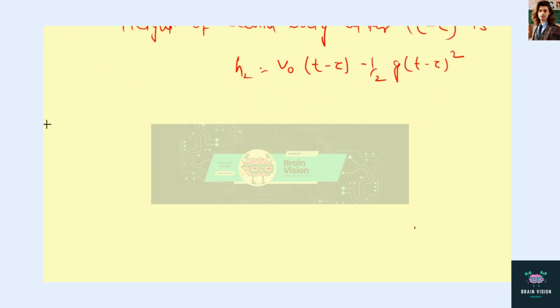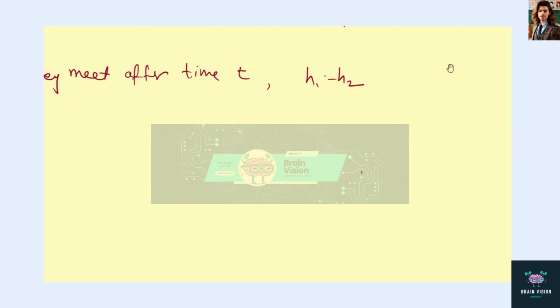So if they meet after time t, then h1 is equal to h2. From here we get v0 into t minus half g t square is equal to v0 into (t minus tau) minus half g into (t minus tau) whole square.